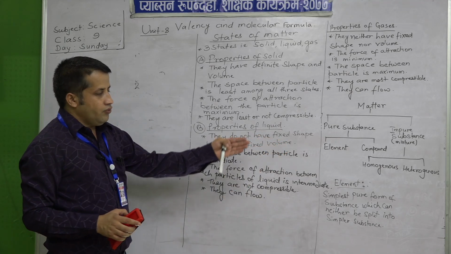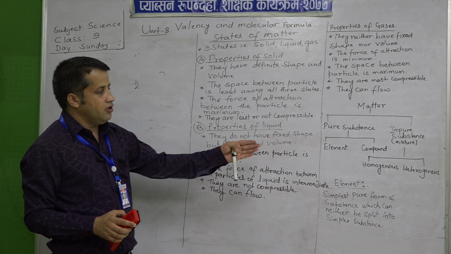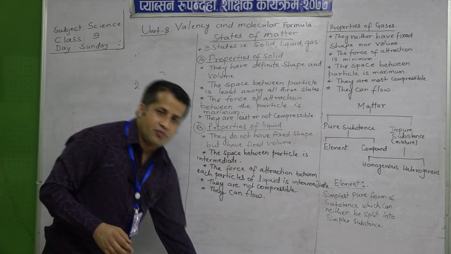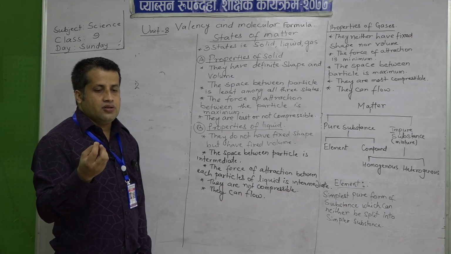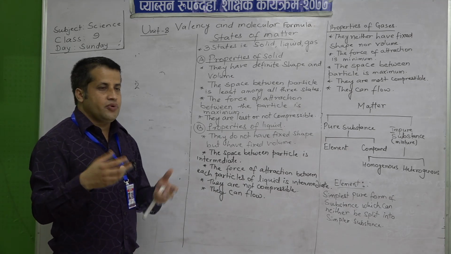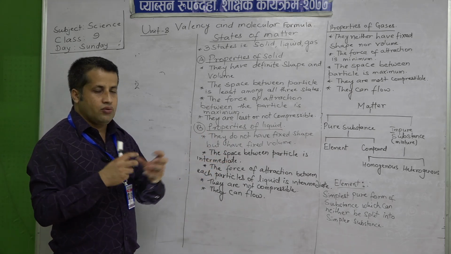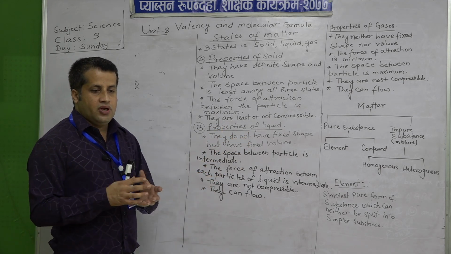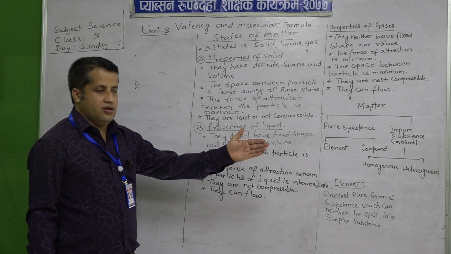So, we will study in the chapter mixture or solubility. There we will study about the homogeneous and heterogeneous mixture. Homogeneous means the type of mixture in which the composition of the components is equally distributed throughout the mixture. Hetero means they are distributed differently in the mixture. So, that is a heterogeneous mixture.